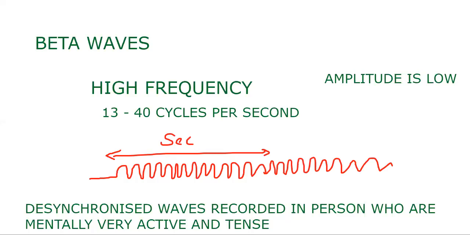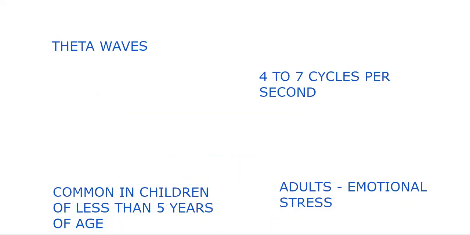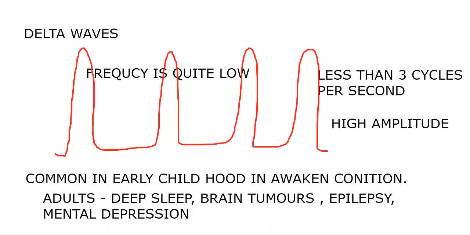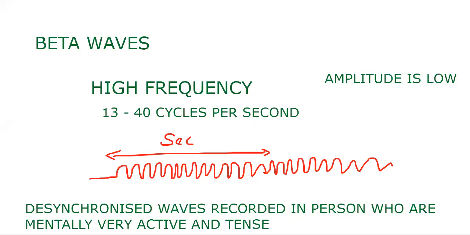So let me take the contrast item here, the delta waves, less than 3 cycles per second. So definitely amplitude will be more, isn't it? Like this will be recorded. That means 3 cycles per second. So I think you now know what is high amplitude. If cycles are less, amplitude will be more. If cycles are more, then amplitude will be low.